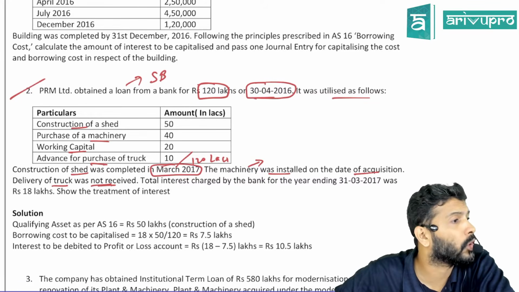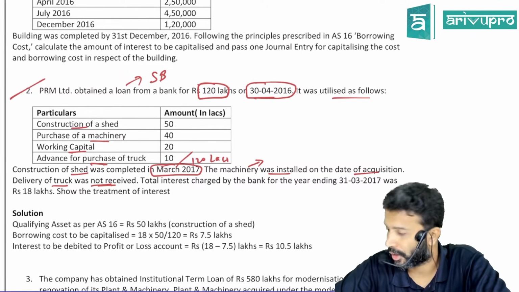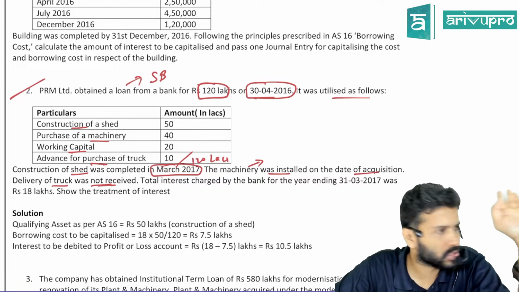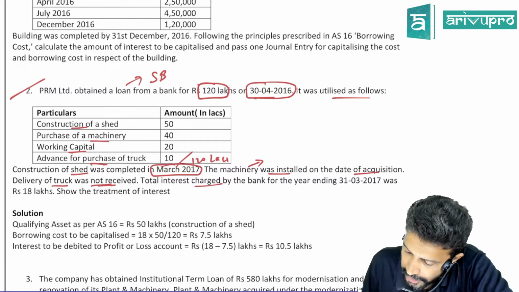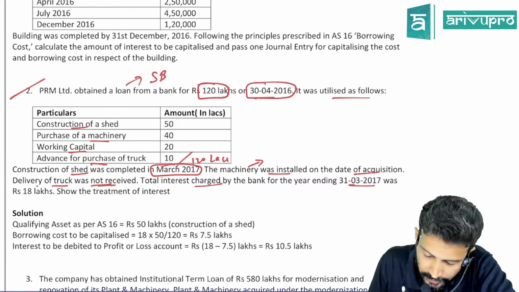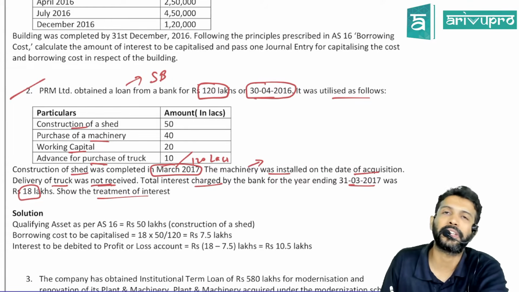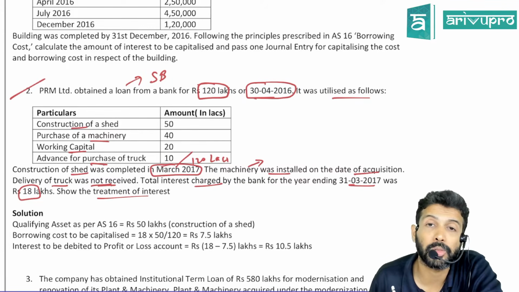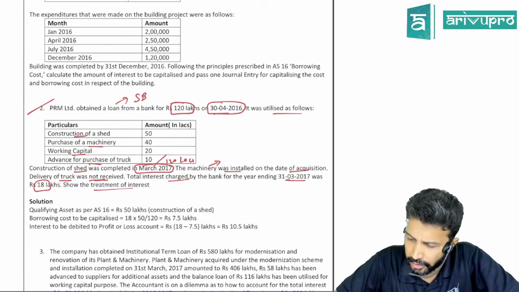It totally depends on your assumption because information is not provided to us in the question. Okay, sir. Any assumption is valid in this regard. Fine. Total interest charged by the bank for the year ended 31st March 2017 is 18 lakh. Show the treatment of interest. Basically, they're saying how much interest cost will get capitalized and how much will be transferred off to P&L. So we can present these answers in a particular format.